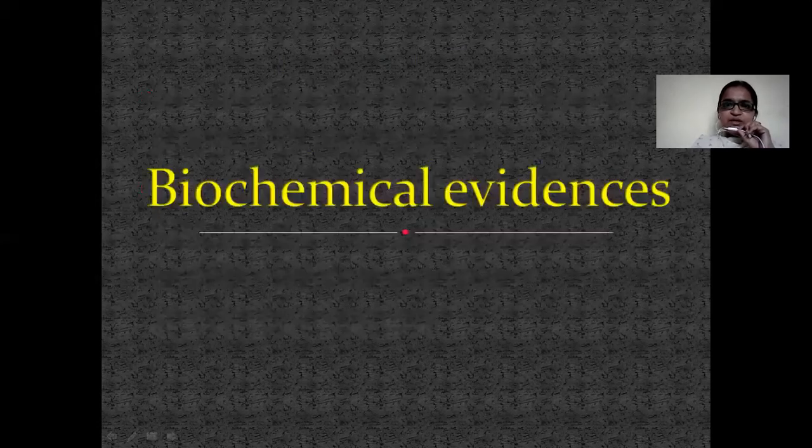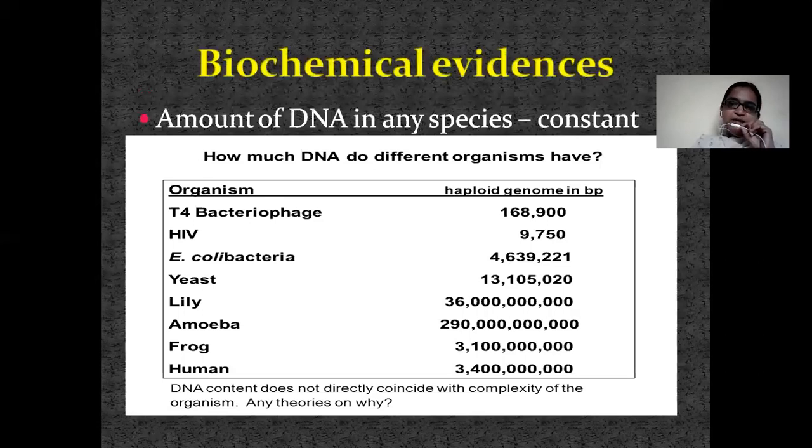So coming to the biochemical evidences, we can see these different organisms. This is the virus, T4 bacteriophage, HIV, E. coli. This is the bacteria. This is the yeast. This is a prokaryotic organism. This is eukaryotic, and lily is a plant, a very big organism. Then amoeba, again a smaller organism. Frog, bigger. Human, and one more bigger organism.